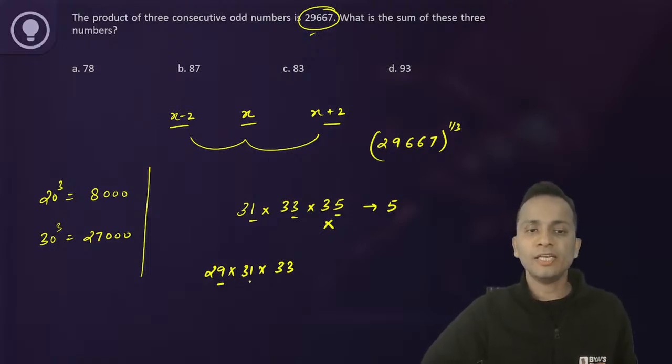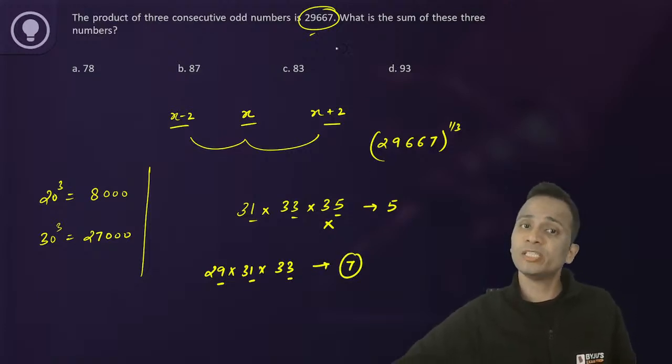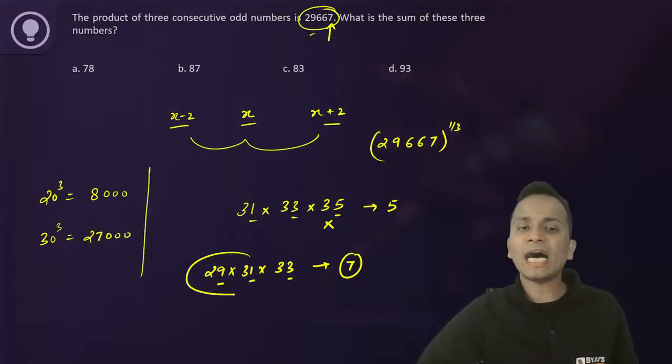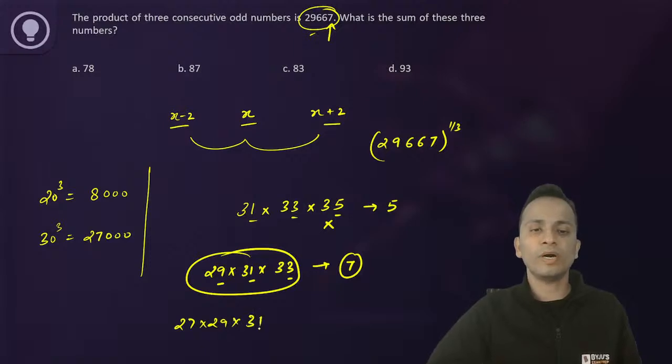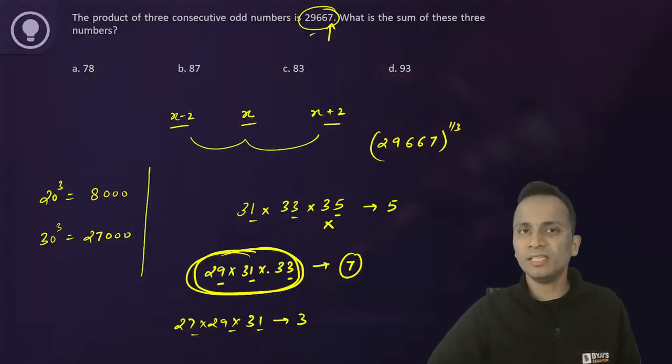So 9 into 1 into 3, the unit digit is 7, which is the unit digit of the given number. So there is higher probability that the numbers are these three numbers. अब इससे छोटे 27 into 29 into 31 cannot be possible because here the unit digit is 3. All right. So I can now say that the three numbers will be 29, 31 and 33.